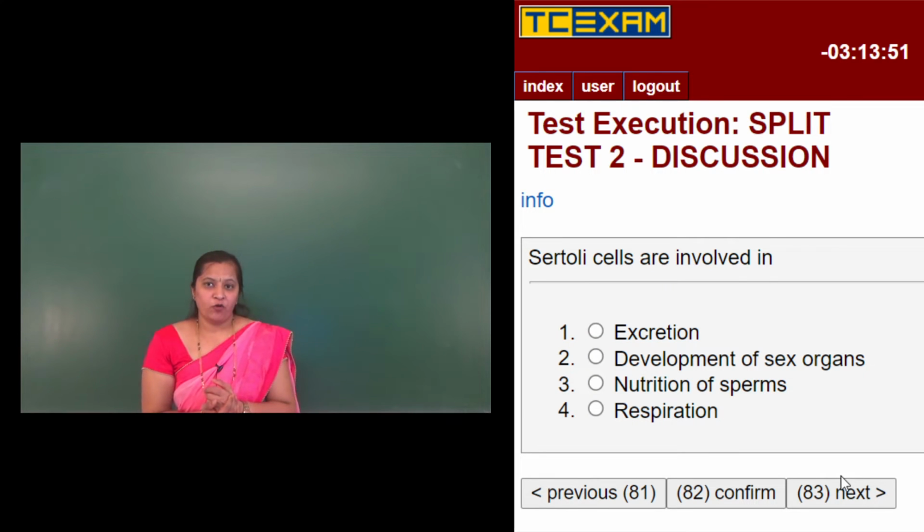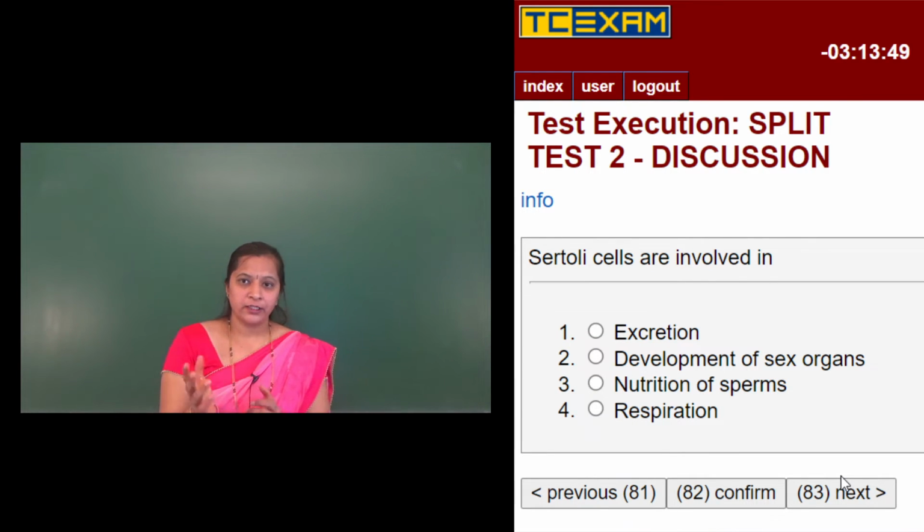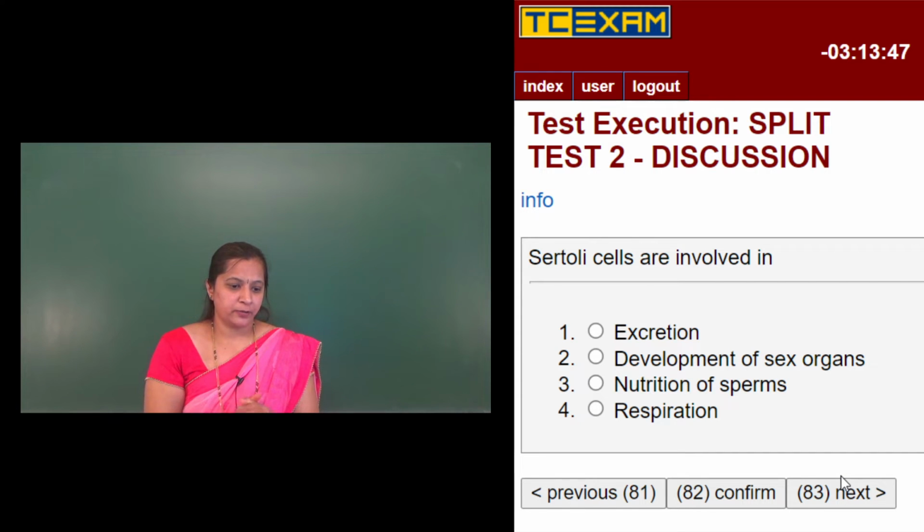Sertoli cells are involved in: first option is excretion, second option is development of sex organs, third option is nutrition of sperms, and the fourth option is respiration. So here